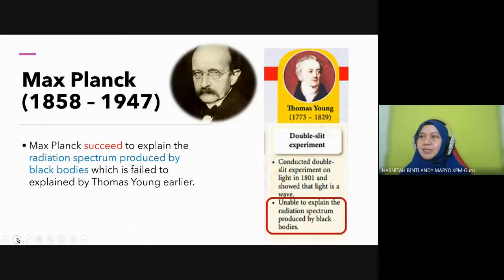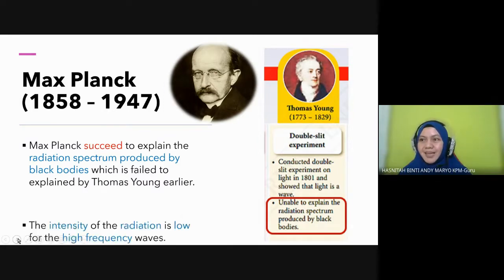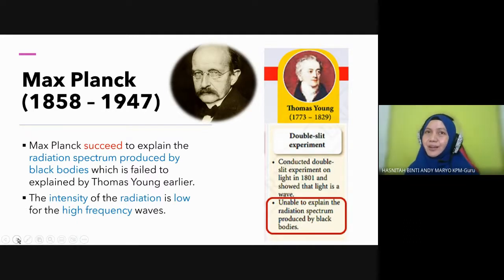So from this, he was able to solve what Thomas Young was unable to explain before. Max Planck succeeded in explaining the radiation spectrum produced by black bodies by introducing that formula. So he got the correct pattern of the graph. After ultraviolet, it will go down. So this is the big contribution Max Planck gave to the modern theory of quantum physics. So he proved his hypothesis: intensity of radiation is low for the high frequency wave after the ultraviolet part.